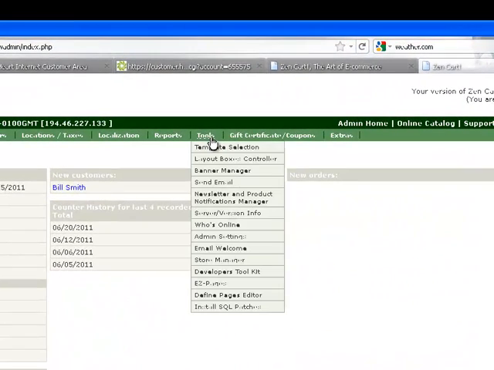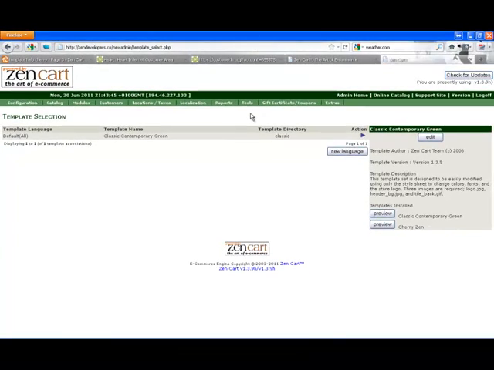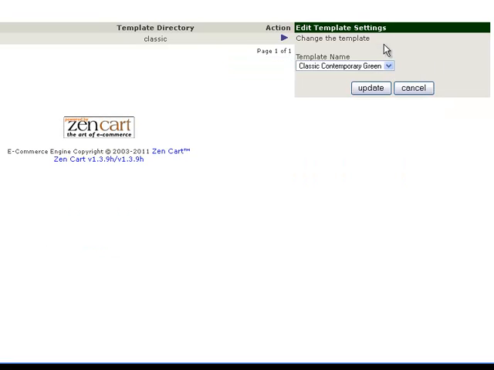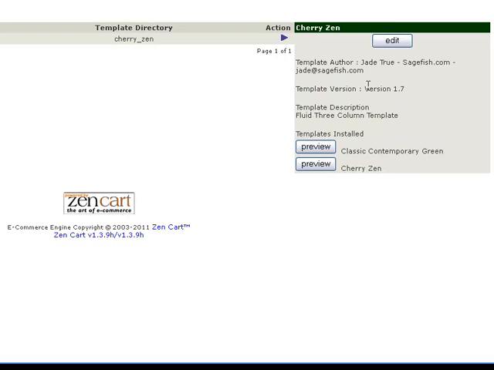And our tools menu, template selection. There we have it. Our list of our installed templates. You can see we now have the Cherry Zen template installed. So let's set it as the required template. Cherry Zen, click update.